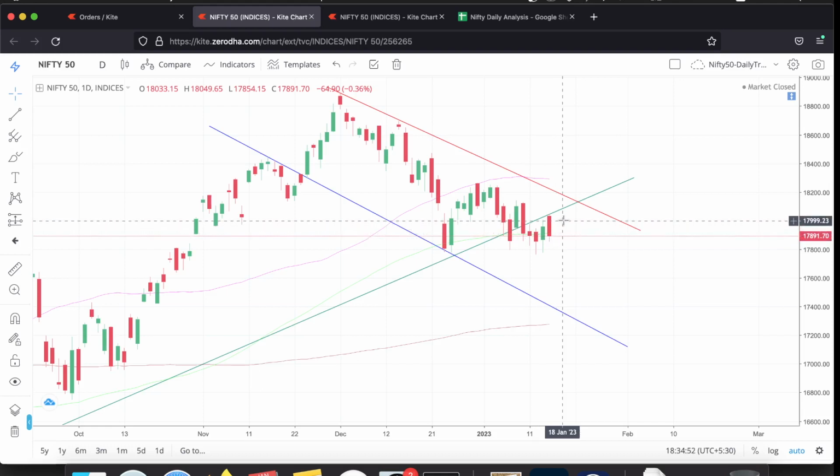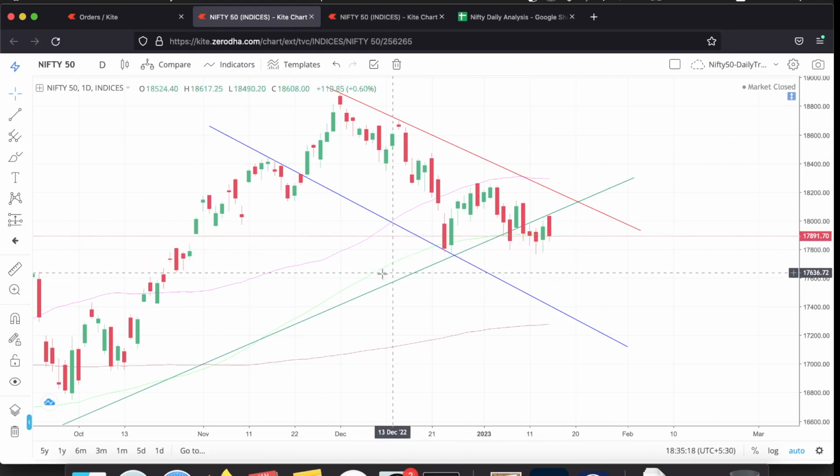The effective range of resistance and support is between 18,000 and 17,780, so about a 200 to 250 points range is the current market sideways trend. That is what we can infer from analyzing the price action.